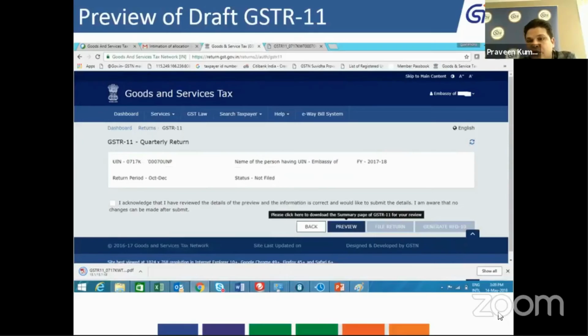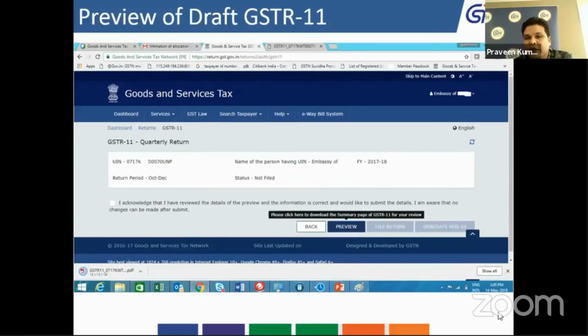So make sure that before moving ahead for filing of this GSTR 11, you first generate the preview. Preview is nothing else. It's again a summary of whatever data you have uploaded in your JSON file, so that you can easily match the summary that you created in your Excel file with the summary that is generated after the upload of that file.